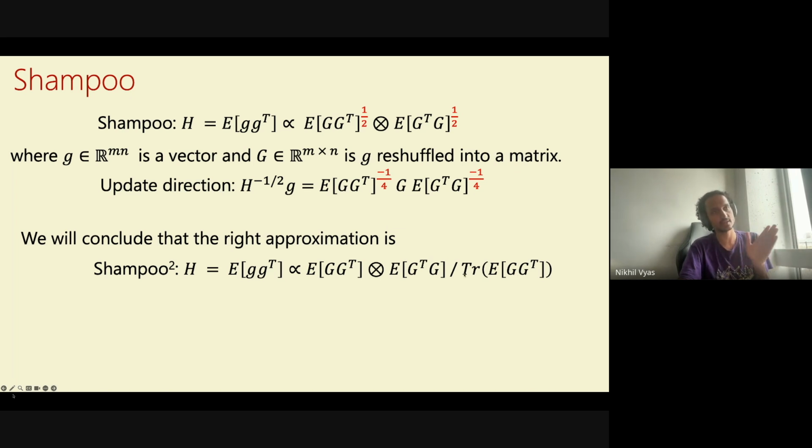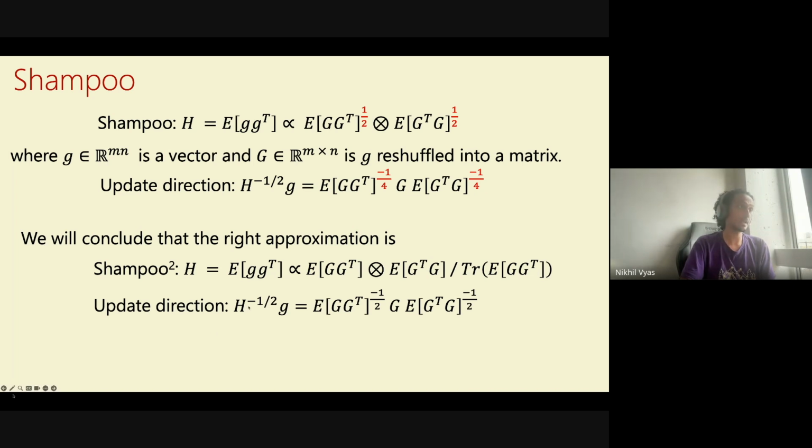But what we additionally have is this trace term in the denominator. So this makes it dimensionally consistent. So we'll argue that this is the right approximation. And hence we will argue that actually H to the power of minus half, instead of getting minus 1 by 4s, we get minus 1 by 2s, at least directionally. I'm going to ignore the trace as a scalar term, but this is the right direction to be moving in instead of this direction. And I'll come back to the question of approximation in a bit.